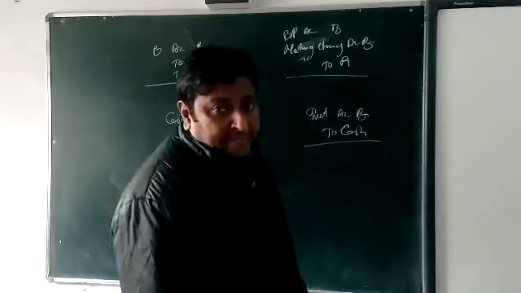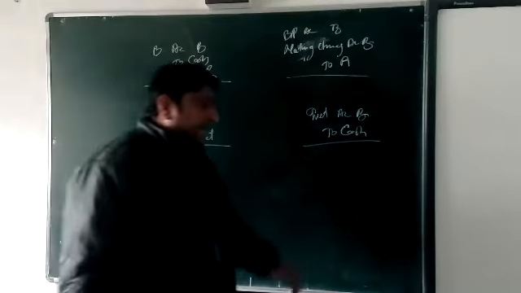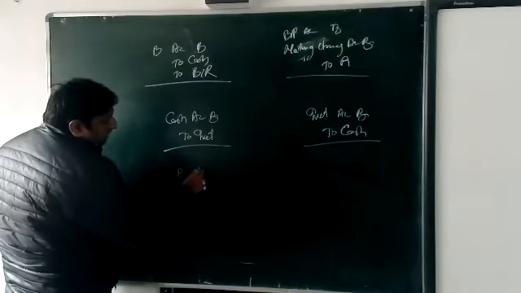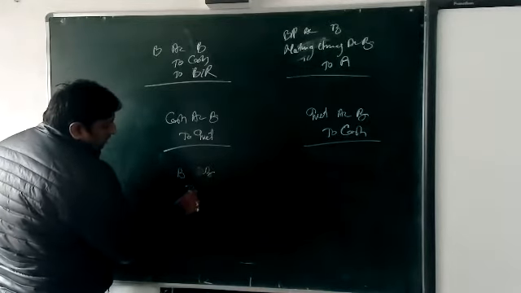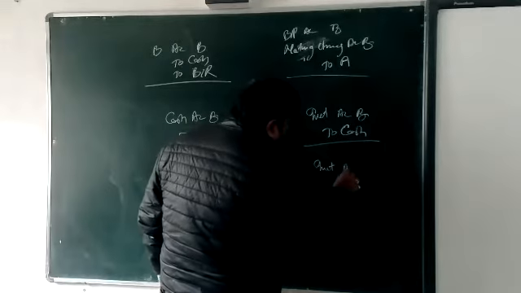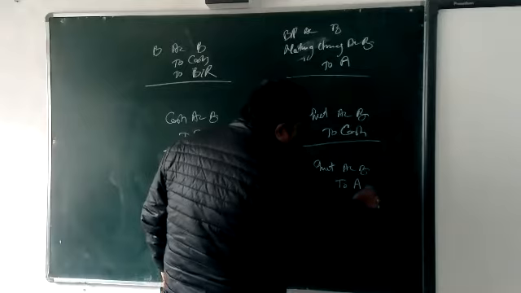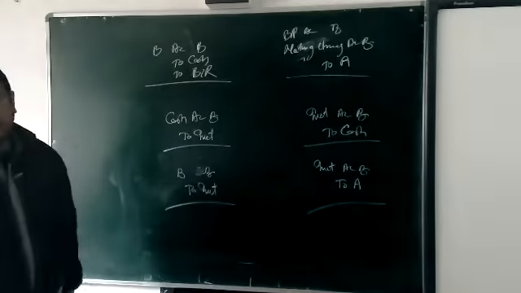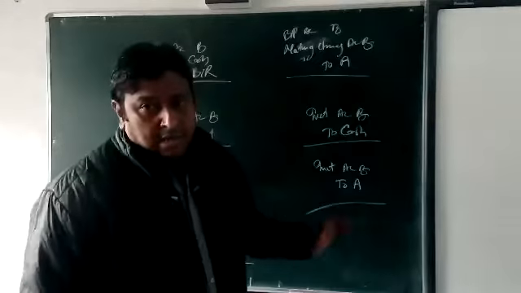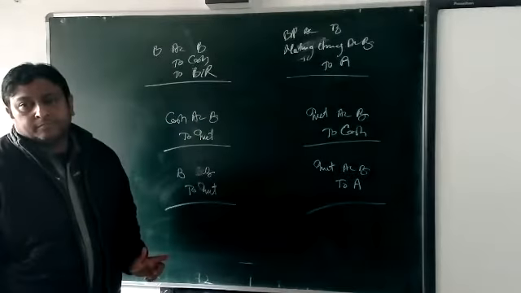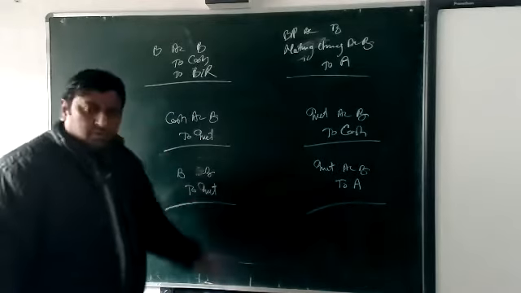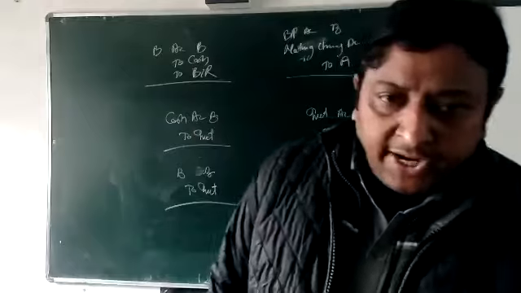But if they are not going to pay that amount in cash, then it will be better. B debit to interest, and here interest account debit to A. A means drawer, B means drawee. When they are not going to pay, the drawee will not pay the money in cash. Okay, clear? Now, after that, we are going to do the renewal of the bill.